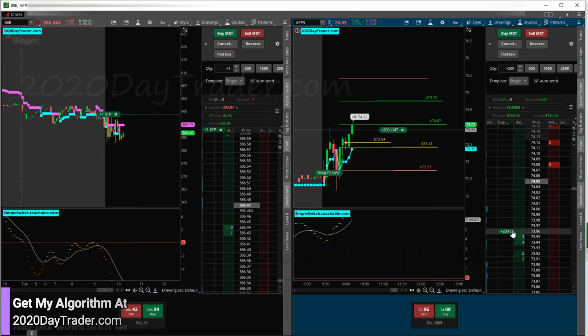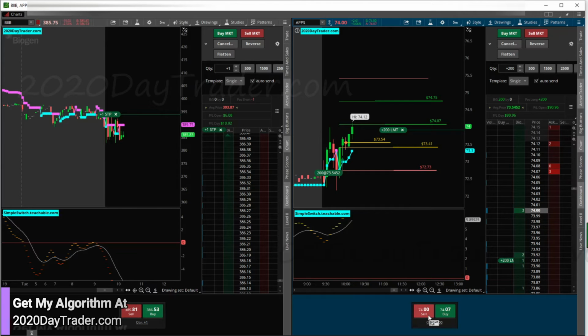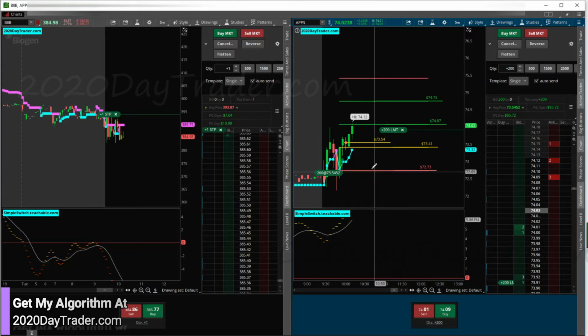5. Oops. If we can get a push back through, that would be awesome. Then I'll move my stop up to there. A little light on the share size, and I got in a little bit late, so we won't get our 150, but we get 100. That would be pretty nice.